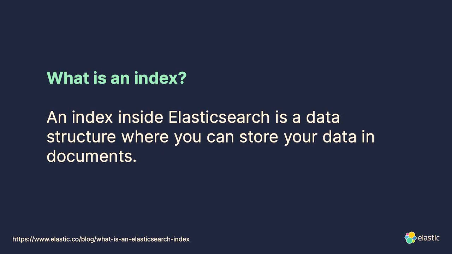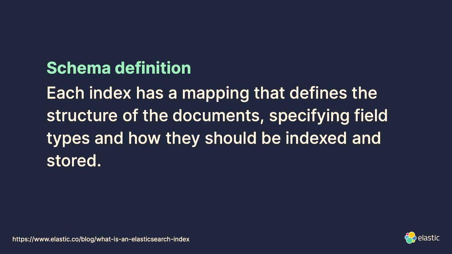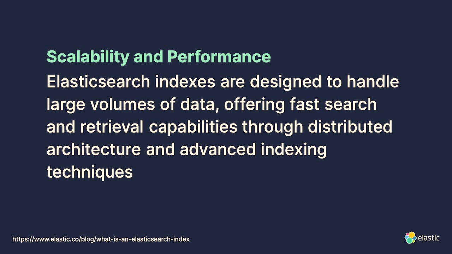An index in Elasticsearch is a data structure where you can store your data in documents. And those are key value structures. And each index has a mapping that defines the structure of the documents. And it's helpful for handling large volumes of data. It's a great data store for fast search capabilities and retrieval capabilities and things like that.